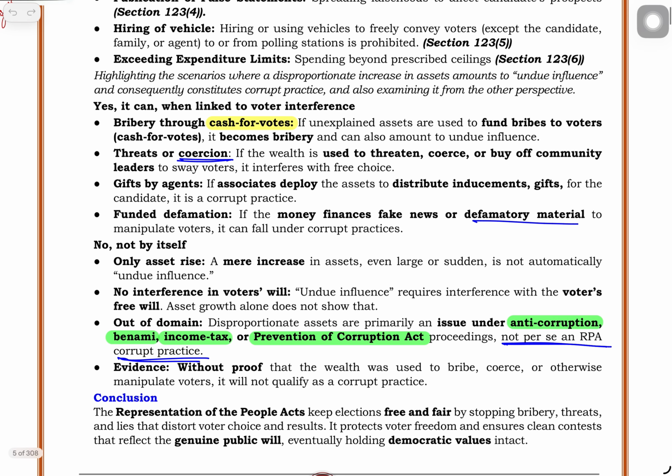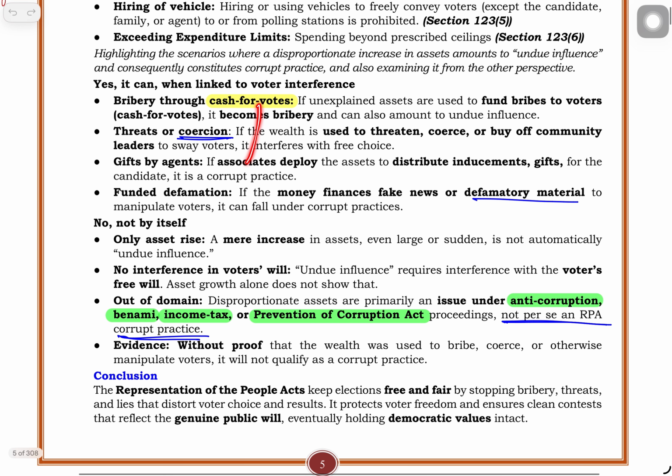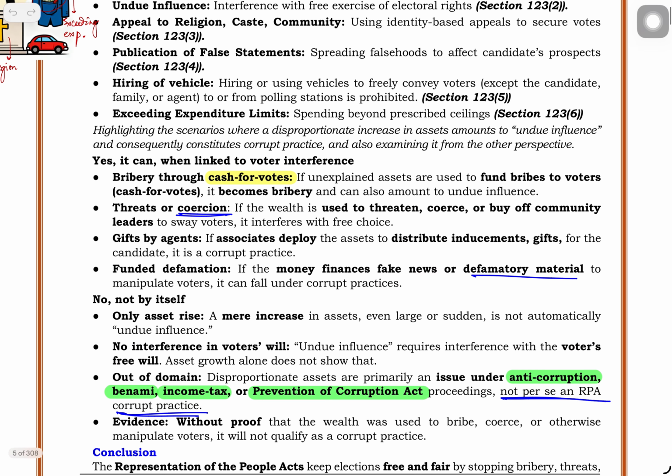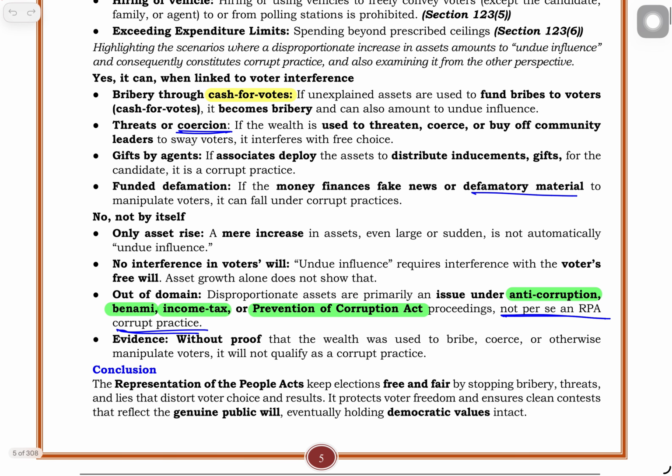Okay. Threats or coercion: if the wealth is used to threaten or coerce or buy off community leaders, obviously it will be a corrupt practice. These are the simple points. Gifts by agents: if associates deploy the assets to distribute inducements, gifts like scooty, refrigerator, then it is a corrupt practice. Funded defamation: if the money finances fake news, like false statements or defamatory material, then obviously those unexplained assets will be considered as corrupt practices.